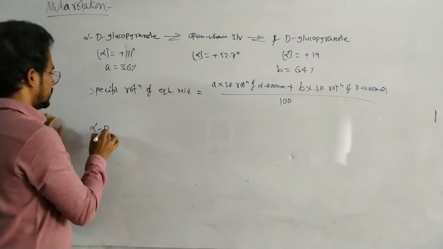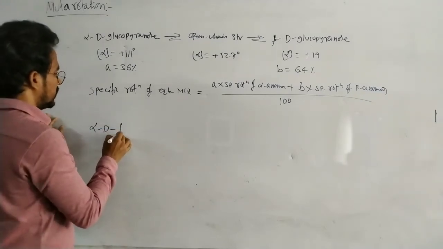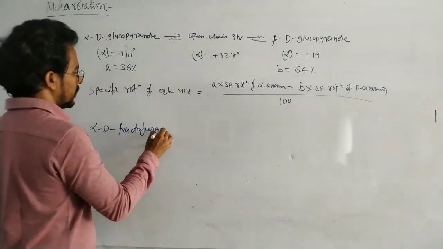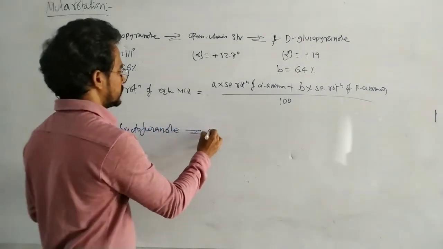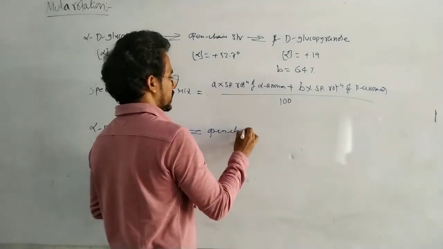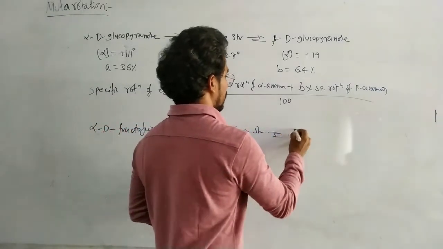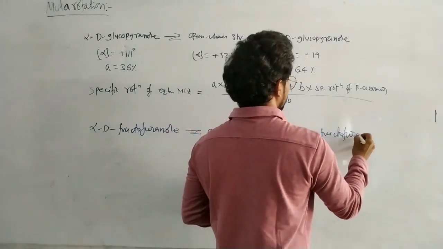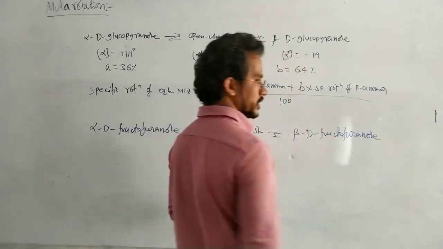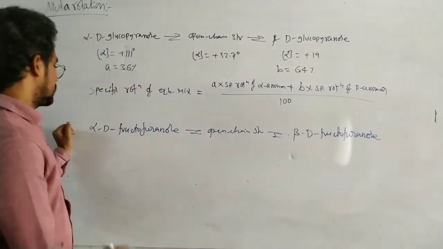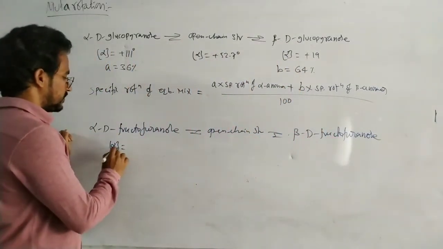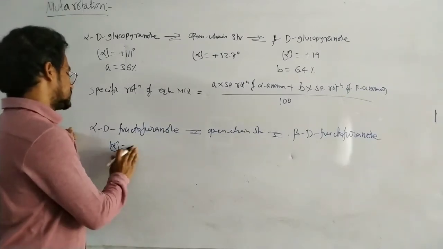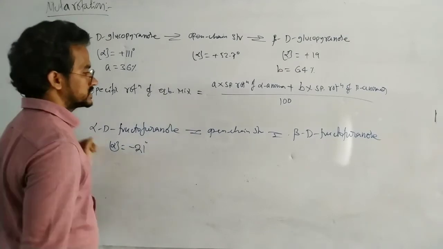Okay, next, alpha-D-fructopyranose, open chain structure, beta-D-fructopyranose. Here the specific rotation of this one is minus 21 degrees.